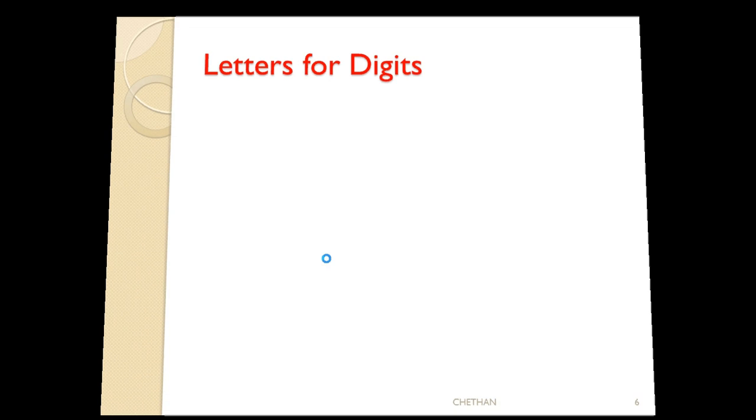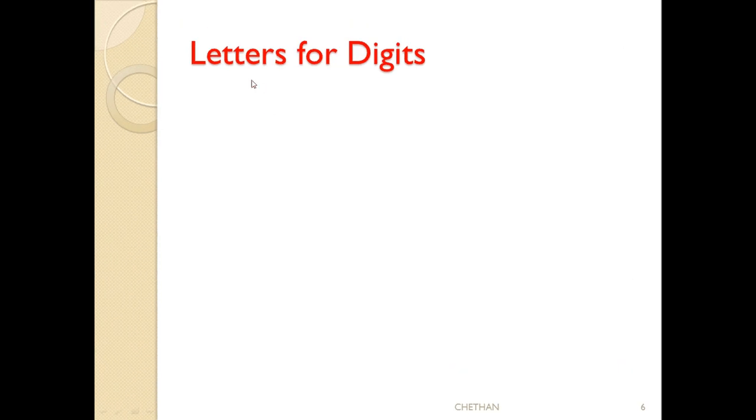Let us move on to the next topic, letters for digits. What is this letters for digits? Letters means A, B, C, D, E, F, G, H. These are letters. Digits means 0, 1, 2, 3, 4. Single digit means 0, 1, 2, 3, 4 up to 9 only. 10 is a 2-digit number. Okay.